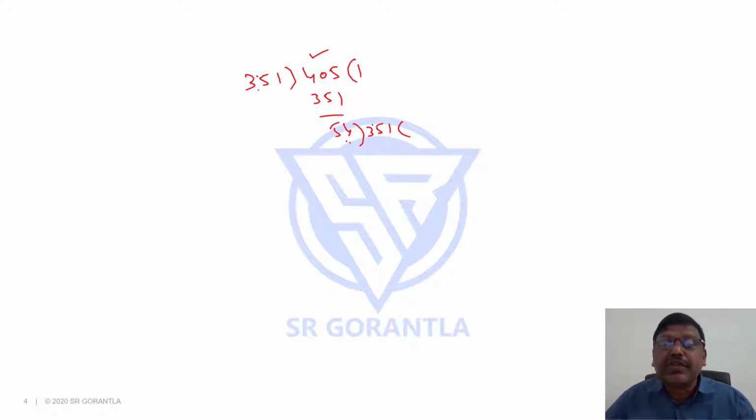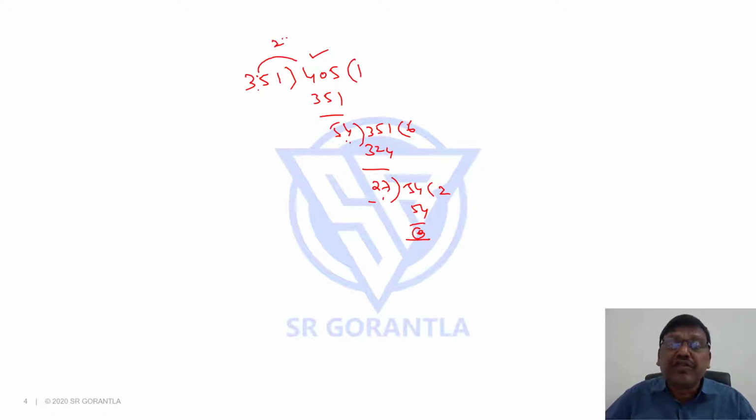I am sure you know this approach. 54 times 6 is 324. Remainder is 27. With this 27, 54, 27 times 2 is 54. Remainder is 0, which means the HCF of 351 and 405 is 27.